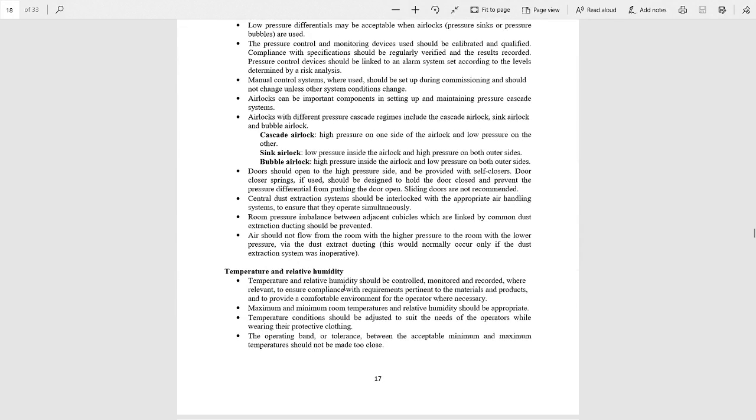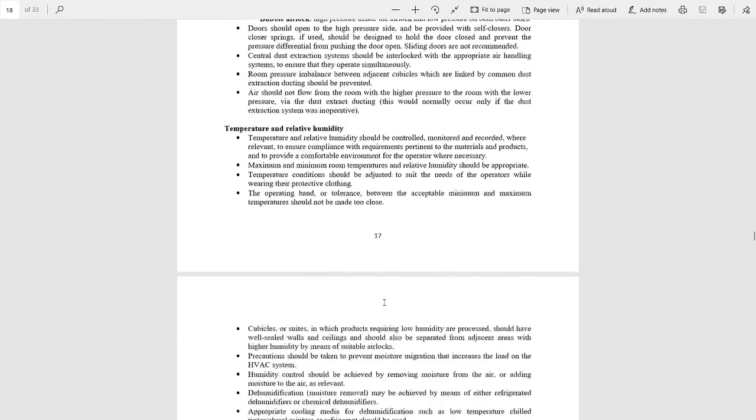Now we will discuss temperature and relative humidity. Temperature and relative humidity should be controlled, monitored and recorded where relevant to ensure compliance with the requirements of the material and products. Maximum and minimum room temperatures and relative humidity should be appropriate. Temperature conditions should be adjusted to suit the needs of the operators while wearing their protective clothes.